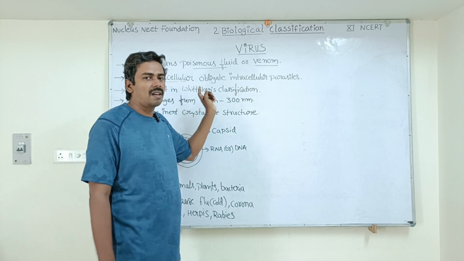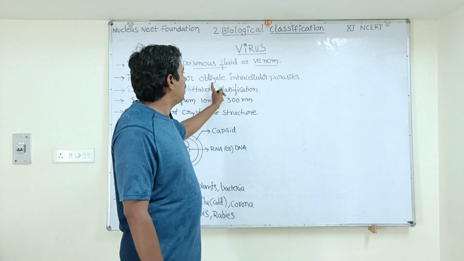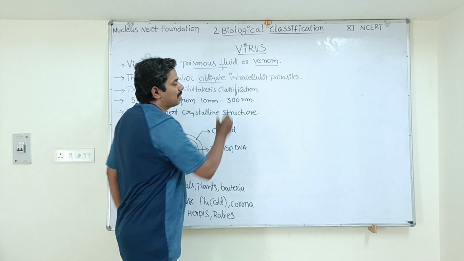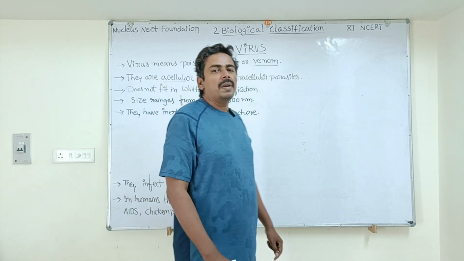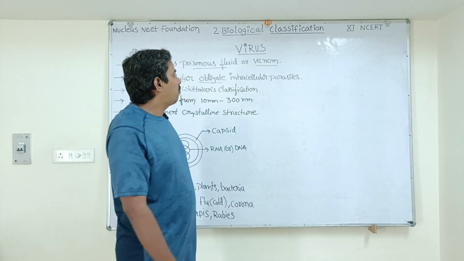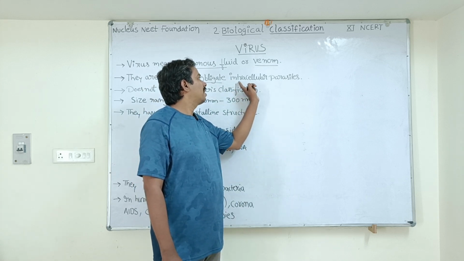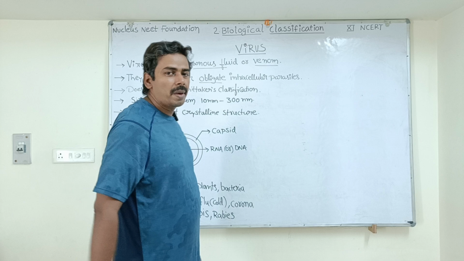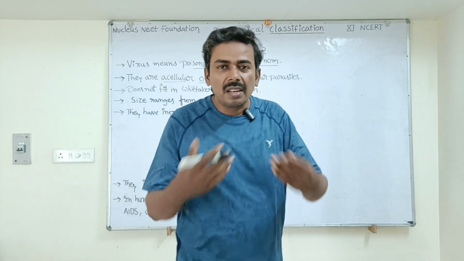They are acellular organisms, and they are obligate intracellular parasites. Obligate means compulsory. Compulsorily they have to lead the life of a parasite. What type of parasite? Intracellular parasite. Intra means within.